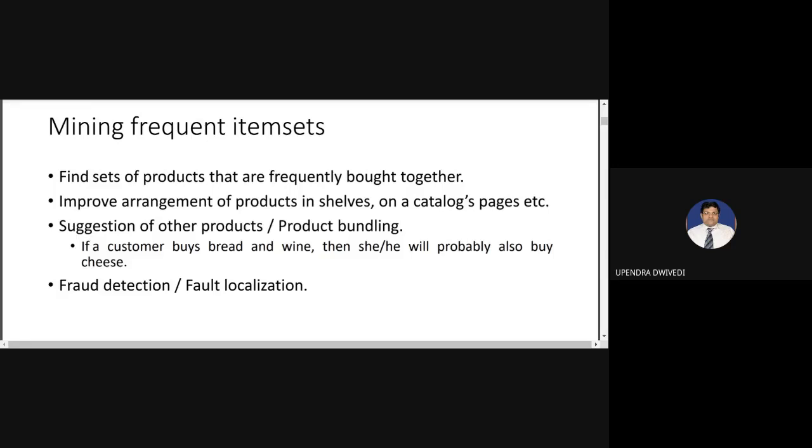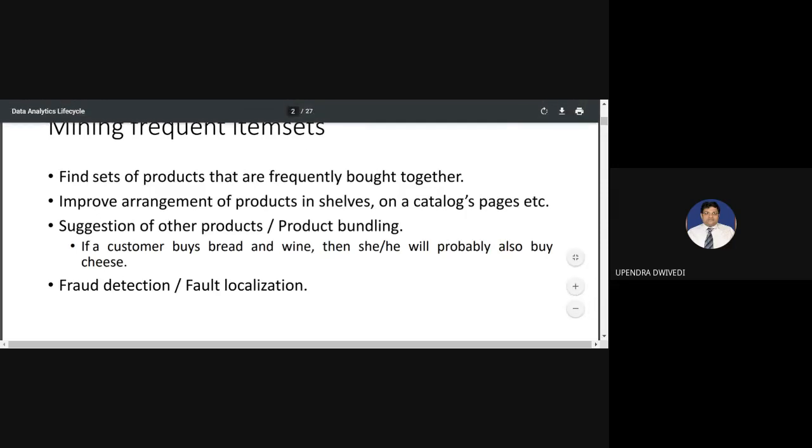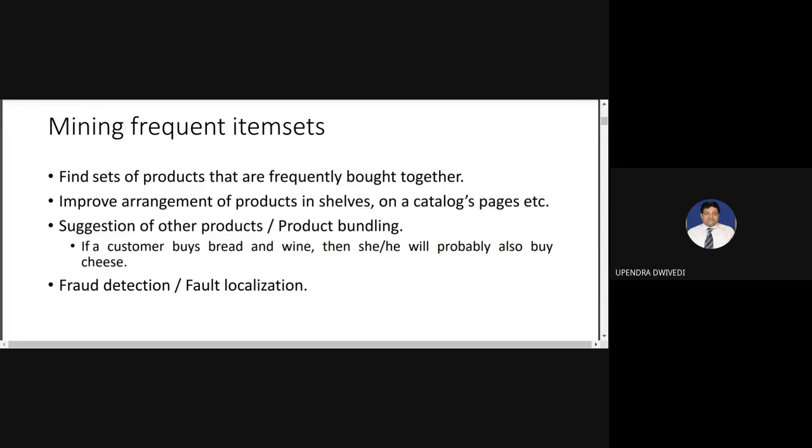Meaning, when we have a data set, we have to find out what different sets of products are frequently bought together. So how can we find that out? If there is a list of products sold in the data set, how can you calculate the frequently bought items together? Any idea? How can we count the frequent bought item set?